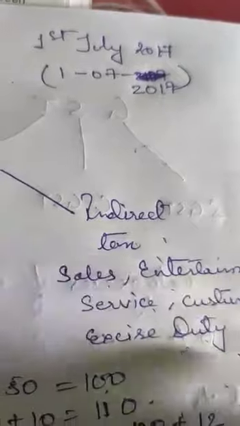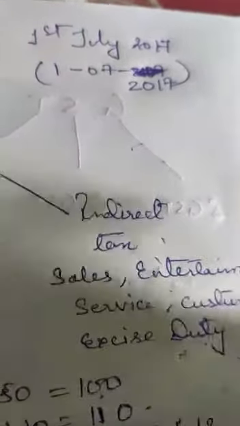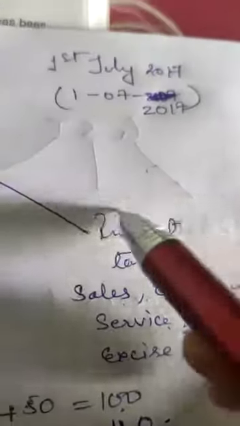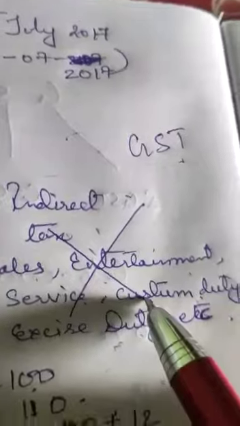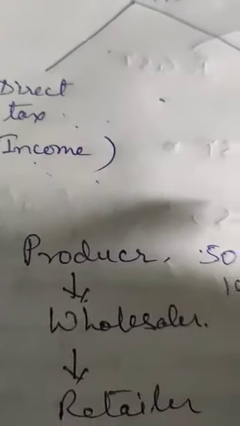So with all these taxes, we do not have to pay tax on tax, meaning we do not need to pay separately. All these indirect taxes come under the name of GST. That is why GST is a single indirect tax for the whole nation. Okay. Now first understand what we have to do.